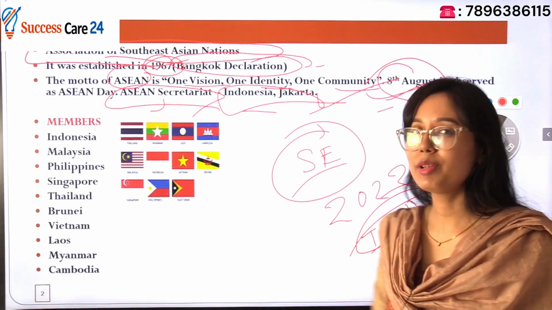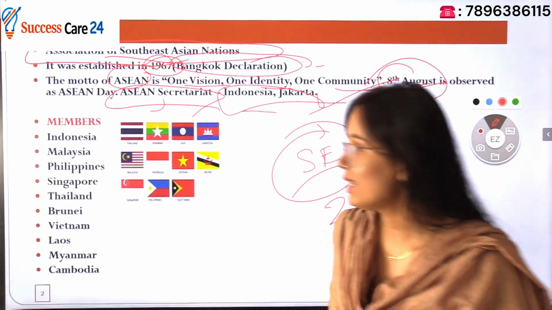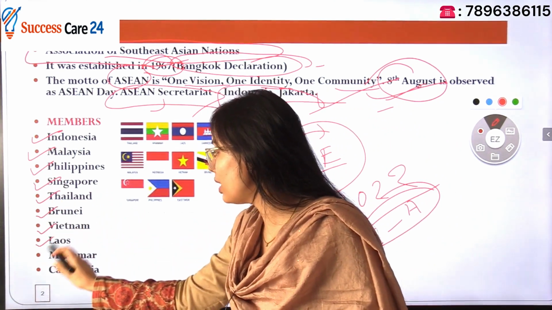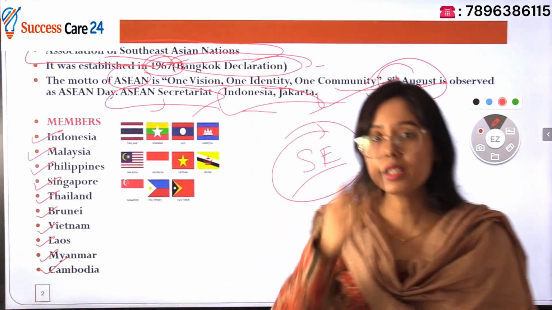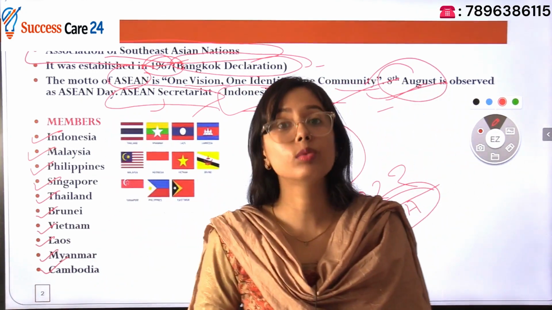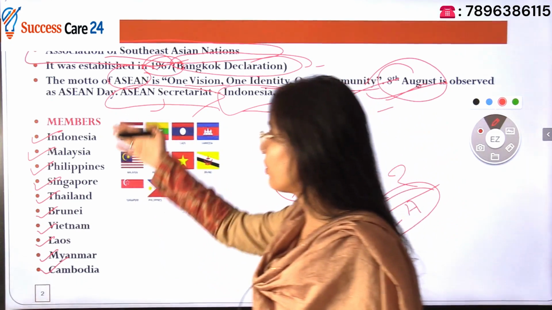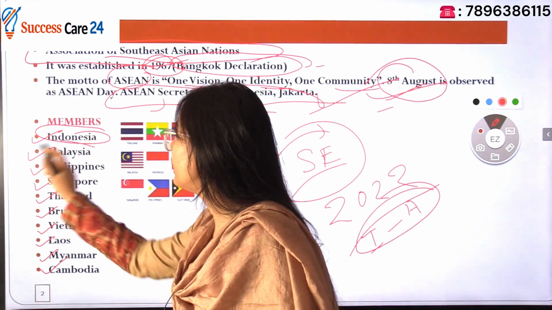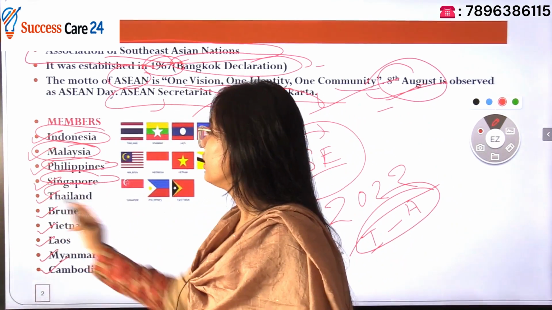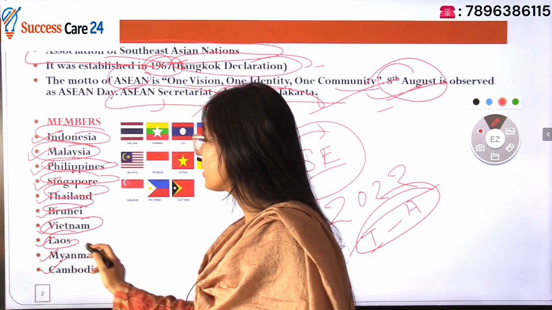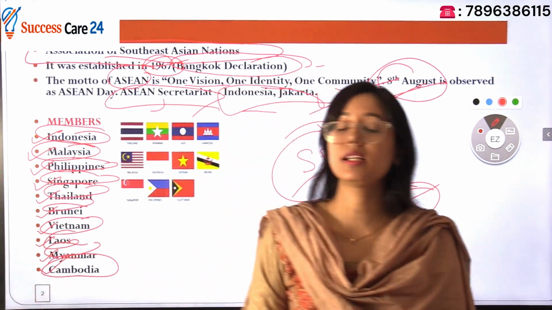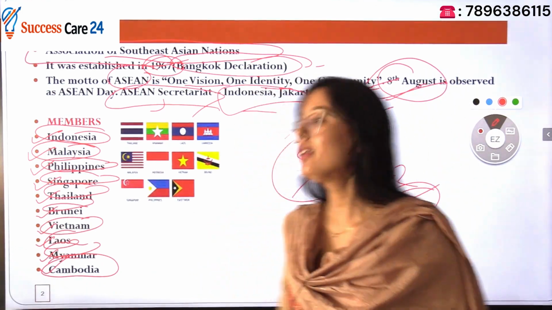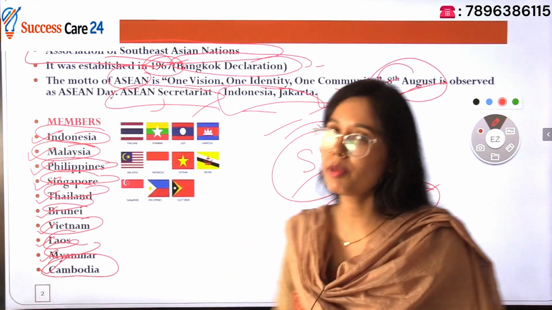Okay, now let's see the members. Of course the members will be from Southeast Asia only. So Indonesia, Malaysia, Philippines, Singapore, Thailand, Brunei, Vietnam, Laos, Myanmar and Cambodia. You can see, guys, these are the Southeast Asian countries, right? These are the members of ASEAN. We have seen that India is not a member of this, but yes, India is highly associated with ASEAN. So these are some of the important points of ASEAN.